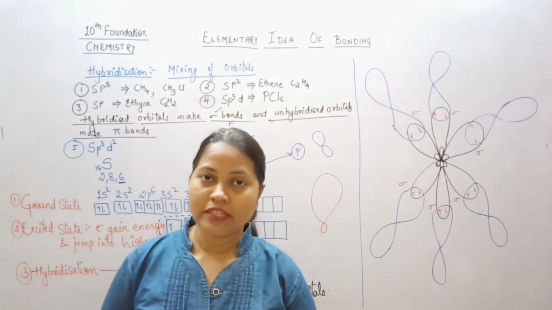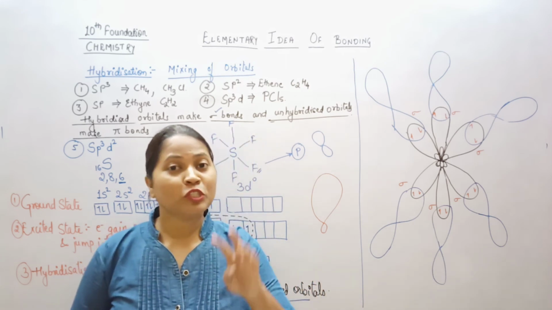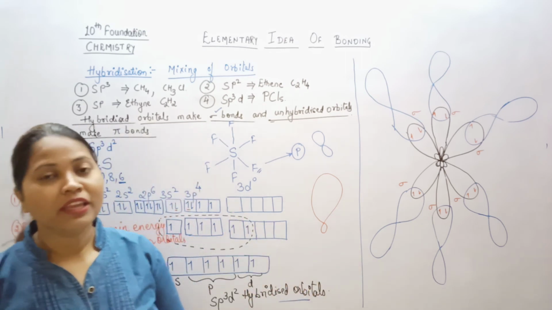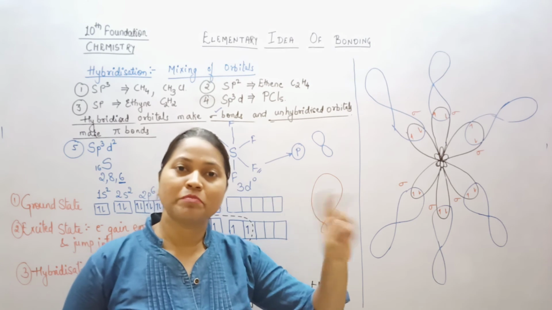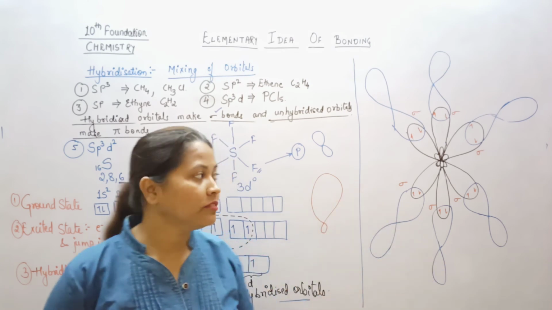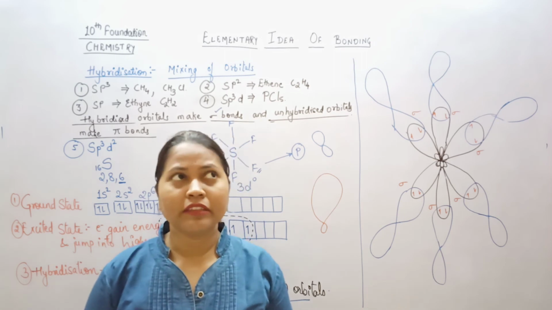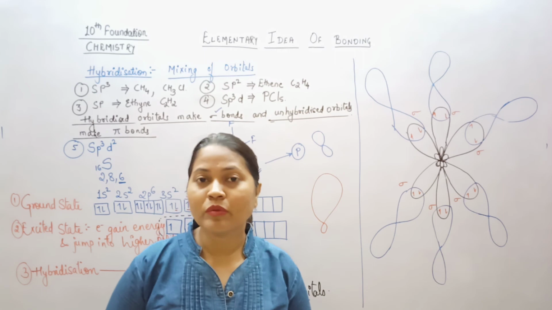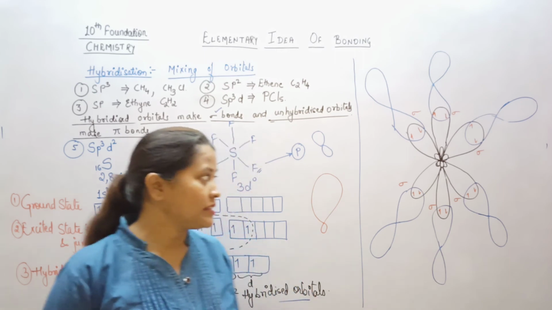Carbon also has 2 unpaired electrons, yet it forms 4 bonds. How? That we have seen in sp3, sp2, then sp; in all three we saw carbon. Phosphorus, how? I think there are 3 unpaired electrons and still it is making 5 bonds. How is that possible? To understand that, we have seen the hybridization theory.